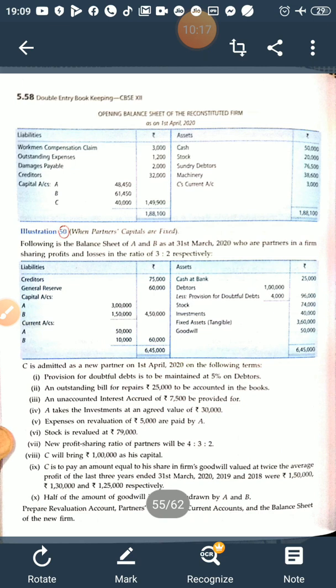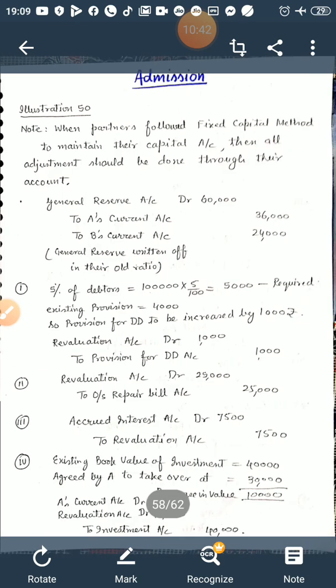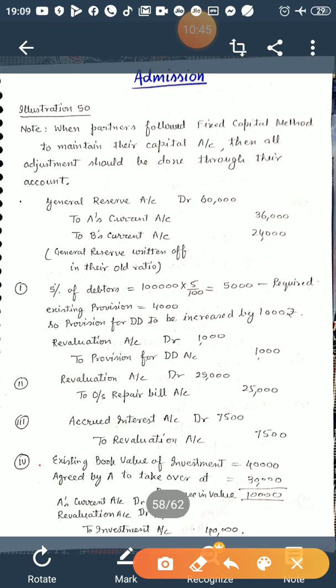Investment adjustment. A takes the investment at the agreed value of 30,000. A is a partner. He has decided to take over the investment at the agreed value of 30,000, but the book value is given as 40,000 and he has taken this investment at 30,000. So there is a loss of 10,000 because of decrease in value of investment. I have explained the journal entry. The existing book value of investment is 40,000, agreed is 30,000, so this 10,000 is a decrease in value.